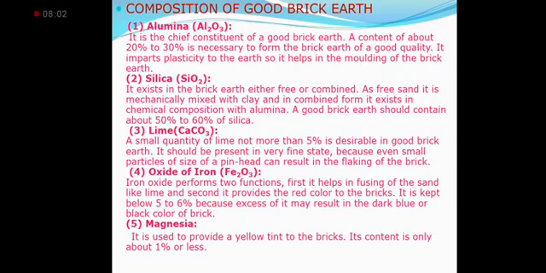Next is magnesia. Magnesia is provided to give a yellow tinge. It should be very less than 5%.